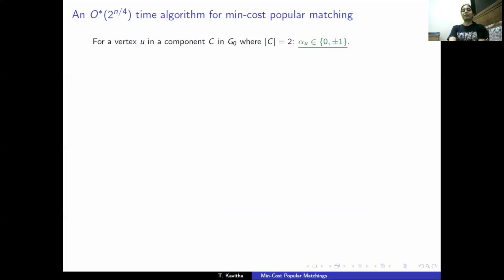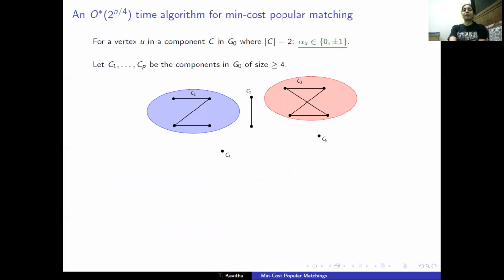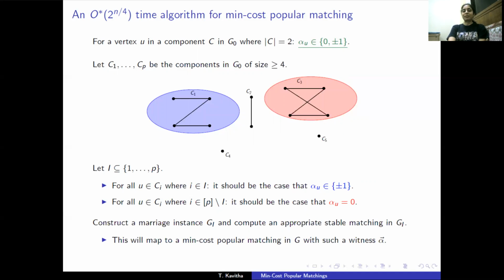So the 2 to the n over 4 running time algorithm works as follows. For any vertex in a connected component in the popular subgraph of size 2, we do not fix the alpha value. So alpha u can be any of the 3 values 0, +1, -1. For larger connected components, as we said, there is no connected component of size 3 here. So for connected components of size at least 4, we do the following. Let's take a subset of indices. These correspond to selected components. Here the blue ones are the selected components. And for all vertices in a selected component, the alpha values will be either +1 or -1. And for the remaining vertices, alpha values will be fixed to 0.